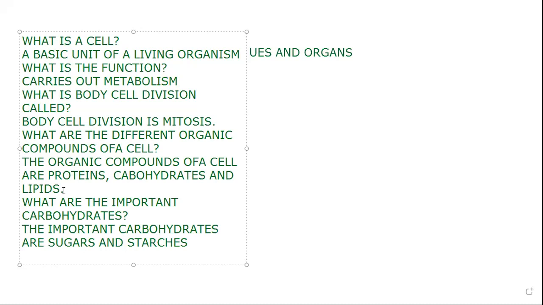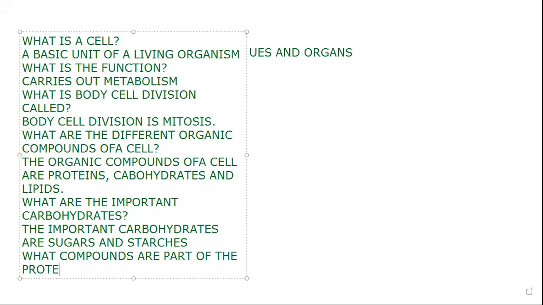What is the main, well, let's jump that for a minute. Let's go back to what compounds are part of the protein category?